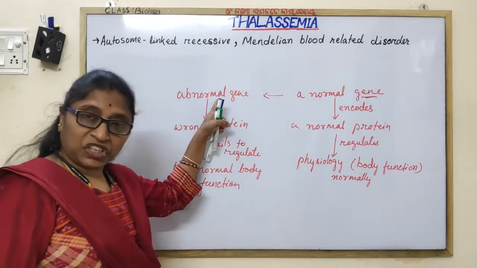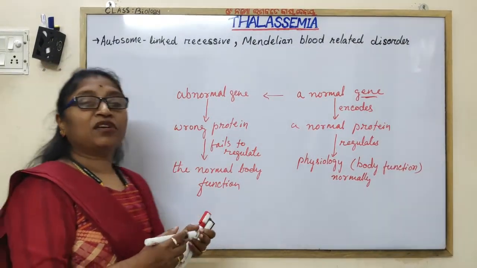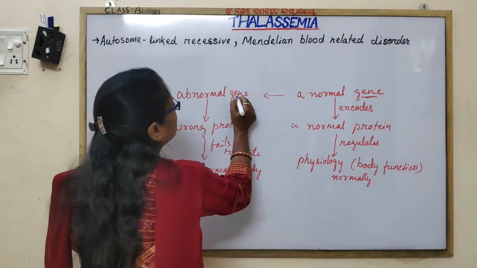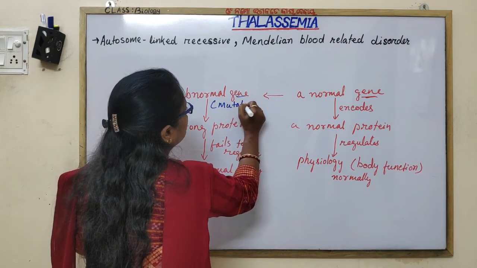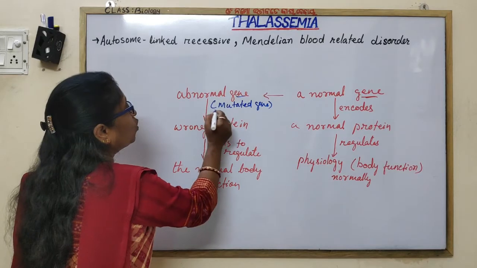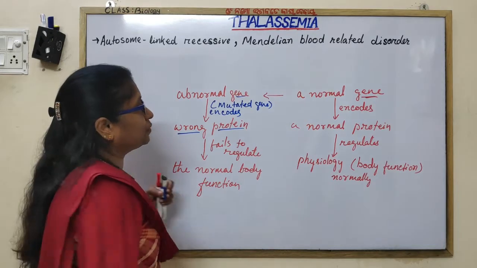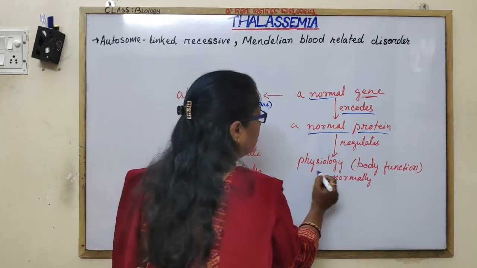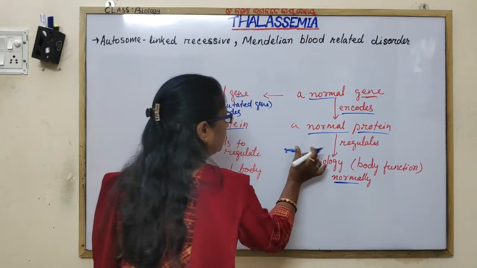What is an abnormal gene? When the gene undergoes mutation, meaning any structural change occurs to the gene, it is called an abnormal or mutated gene. The mutated gene encodes a wrong protein, whereas the normal gene encodes the normal protein which regulates normal physiology, the normal body function.